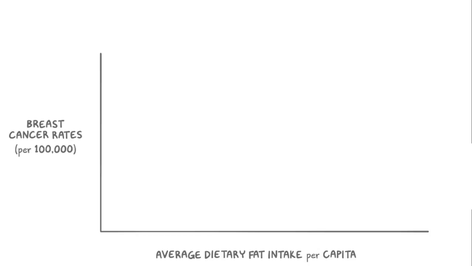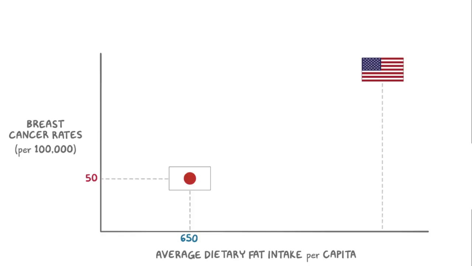In Japan, the dietary fat intake per capita is around 650 calories, and the incidence of breast cancer is 50 cases per 100,000 women. On the flip side, in the United States, the dietary fat intake per capita is around 1,400 calories, and the incidence of breast cancer is 235 cases per 100,000 women.